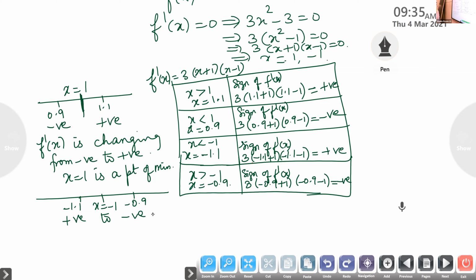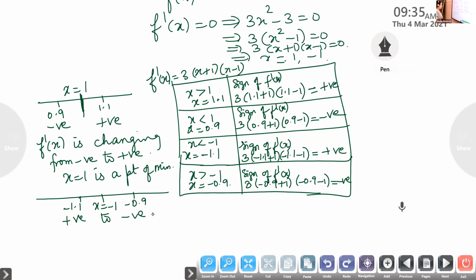Is it clear? Is it okay up to this? Yes, ma'am. So is it a point of maximum or minimum here? It is changing from positive to negative.